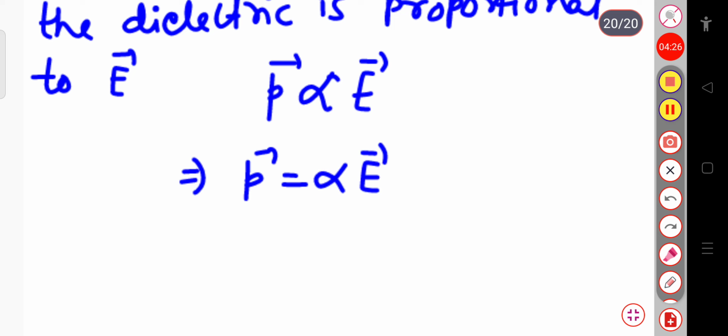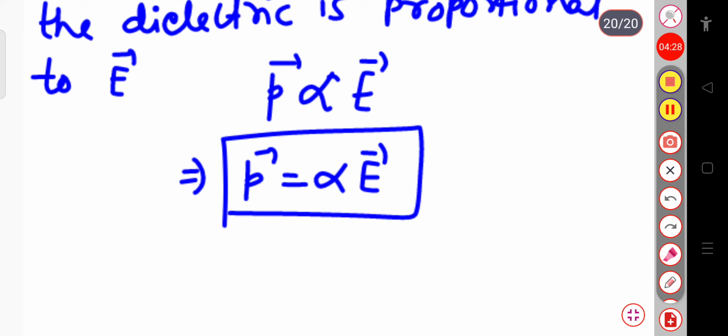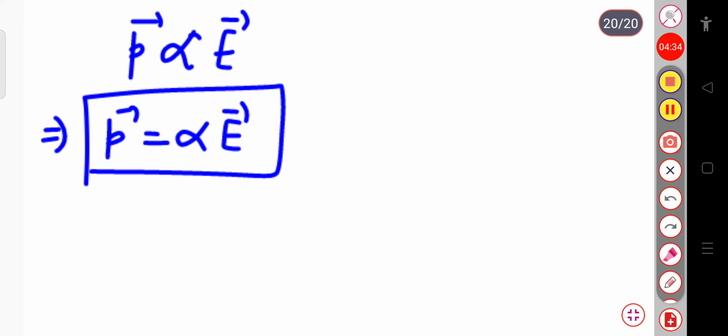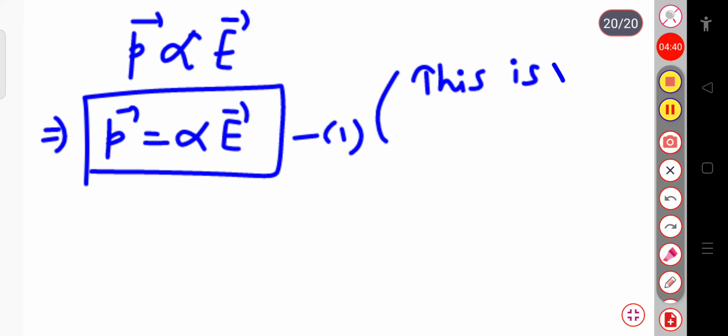But this condition is only satisfied when the electric field is very small. Write this as my first equation: it is valid when the electric field E vector is small.